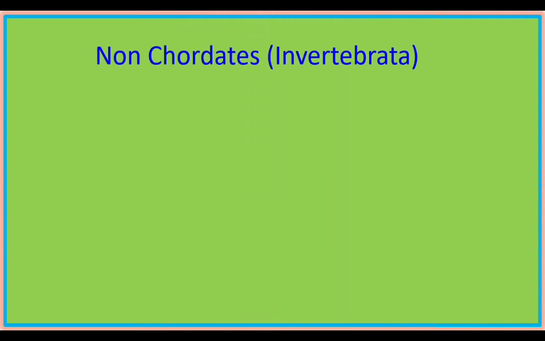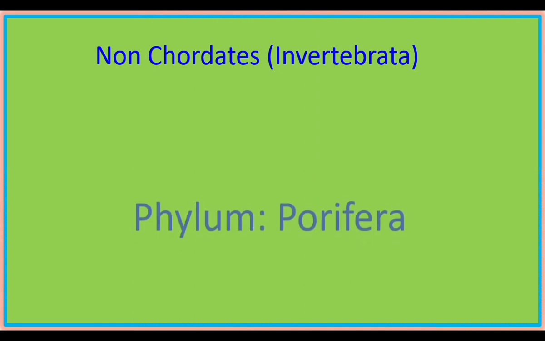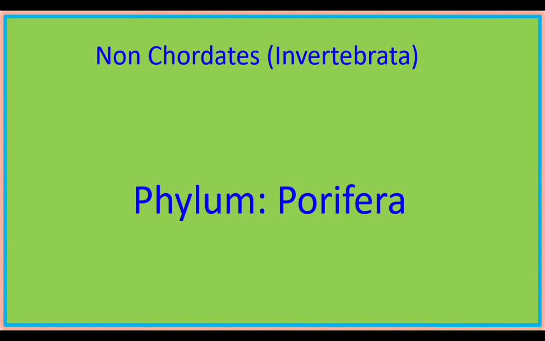In this video, we are going to learn non-chordates. Non-chordates are called as invertebrates. Invertebrates are organisms which do not have a backbone. The first invertebrate phylum is phylum Porifera. Phylum Porifera consists of multicellular organisms.